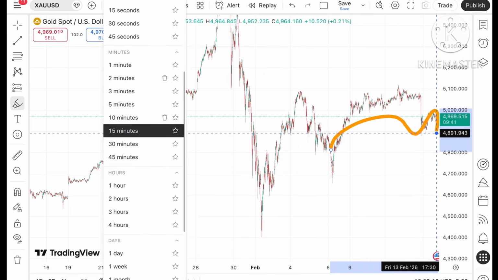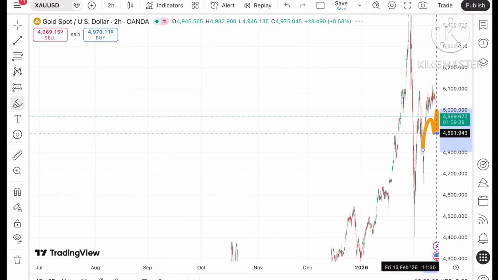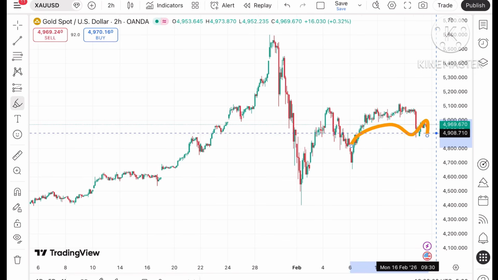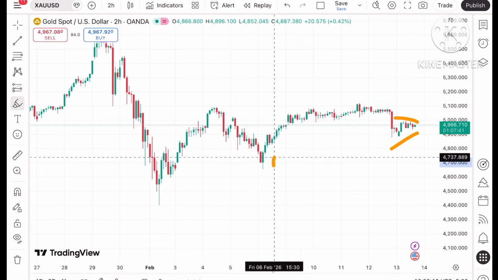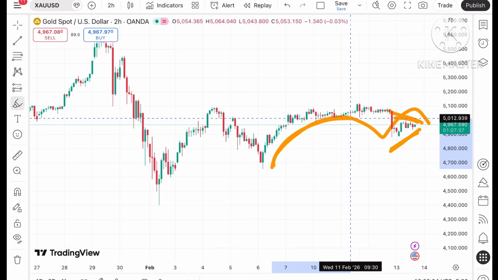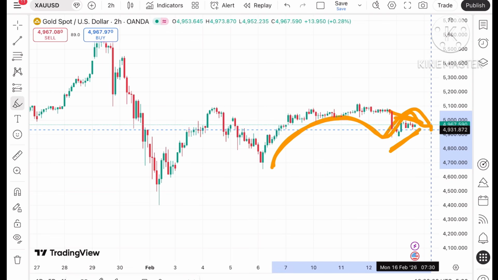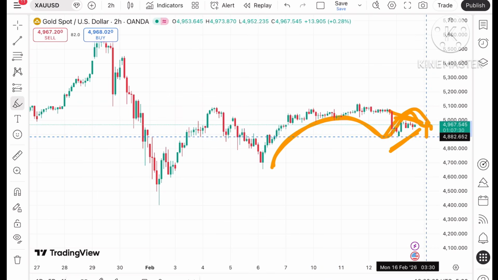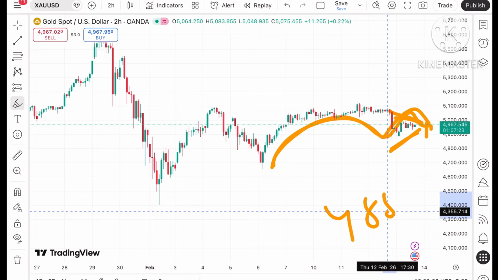Coming back to the 2 hour chart, we can see there are a lot of global events which can affect the price of gold as well as silver. On the 2 hour chart, we have seen a continuous high, and this is the pattern forming, creating an opposite U pattern. Chances are high it can go further down, and it can move towards 49.31, and from there a probability of crossing 48.85 is there.